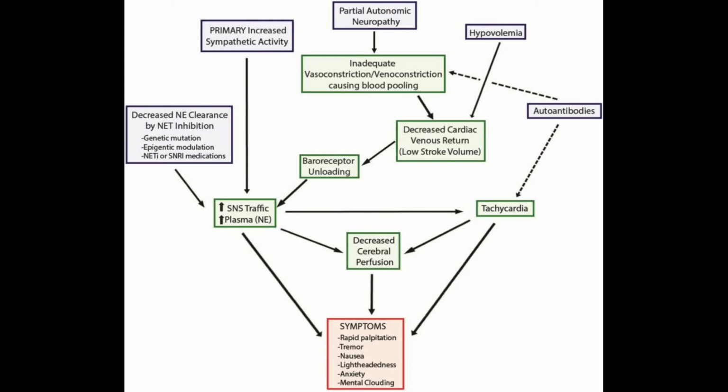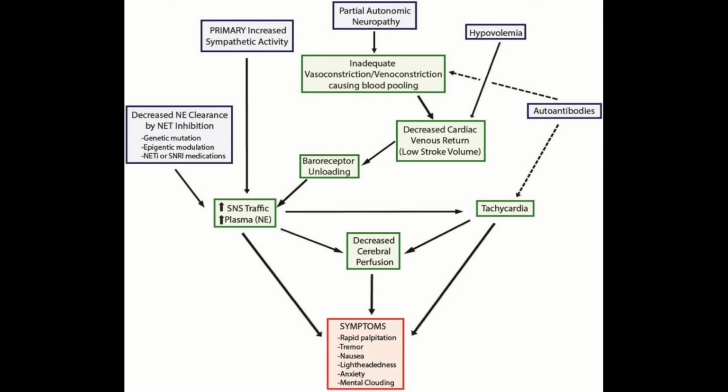It's called baroreceptor unloading. This is a safety mechanism by your body. Your body is detecting that blood is pooling in your legs, or that blood at least isn't making it back to the heart. So it sends out a signal through your baroreceptors to tell the heart to beat faster. So you get an increased sympathetic nervous system, increased norepinephrine in your plasma. You get that classic fight or flight response, which isn't fun to have as a POTS patient, but it is what it is.